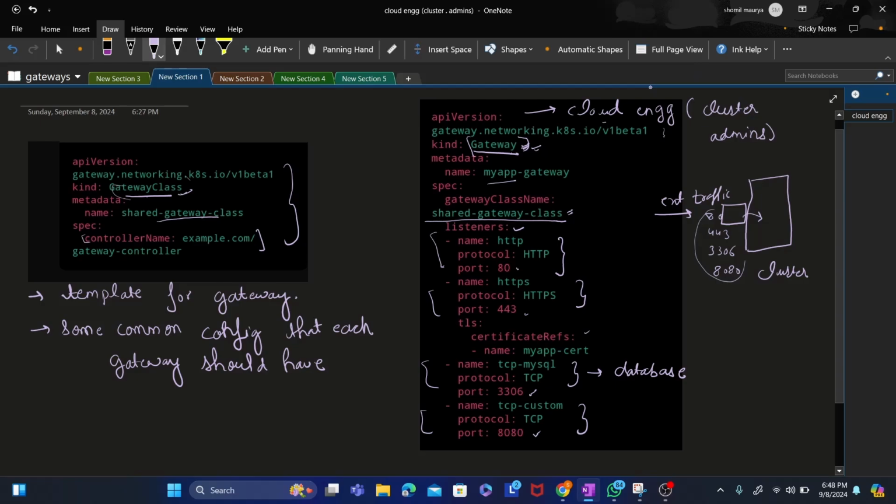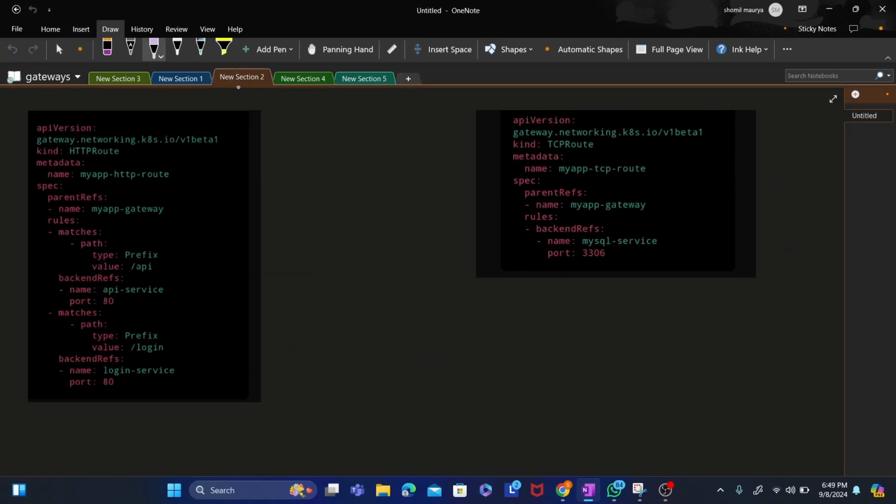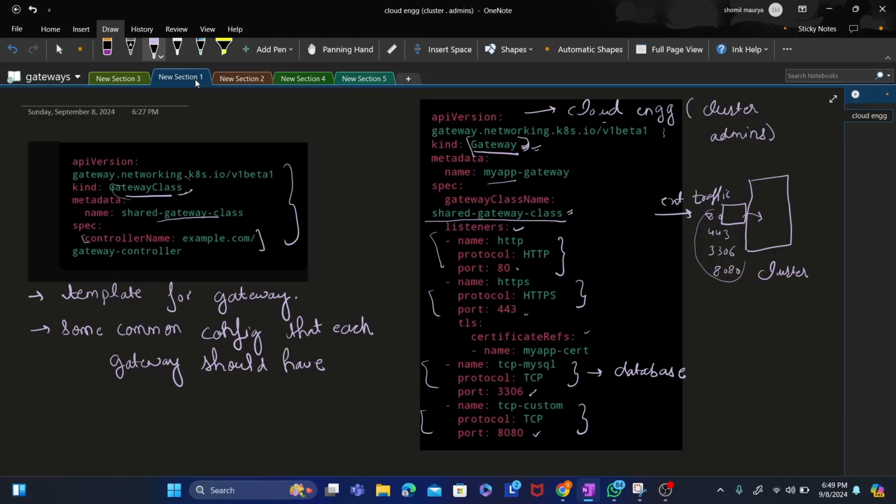This is implemented. Now what do developers need to do? Developers who created the API will write these rules. See, HTTP route, TCP route. You define an HTTP route. Metadata name is there. Parent refs. Parent refs means the gateway: which gateway is it implementing? My app gateway name is there. This is also my app gateway. And where is the gateway implementation? The gateway implementation is here, see, my app gateway.